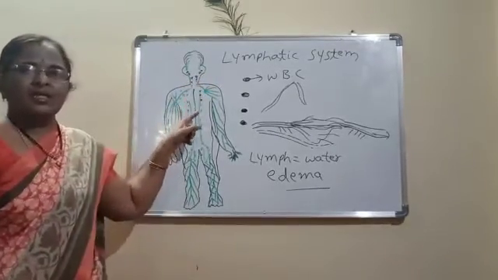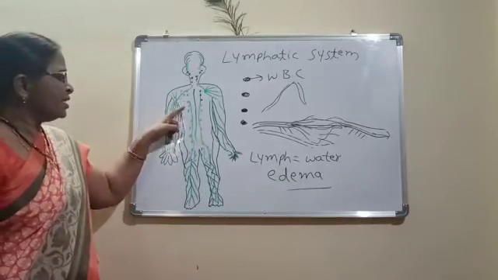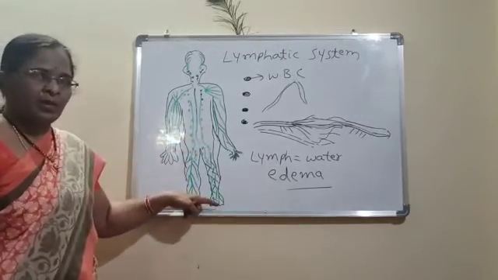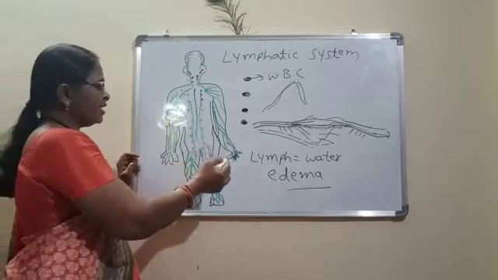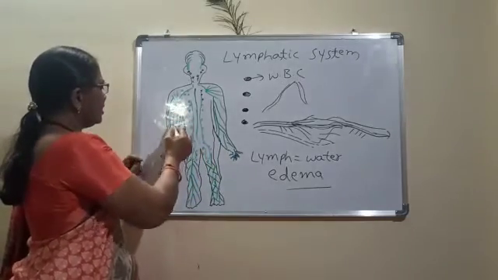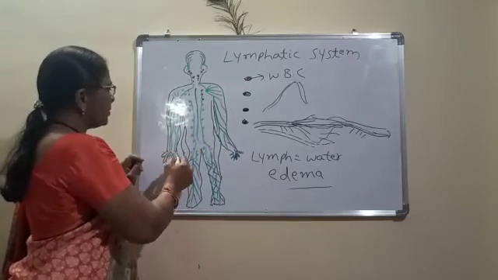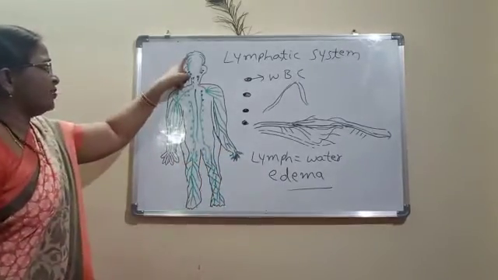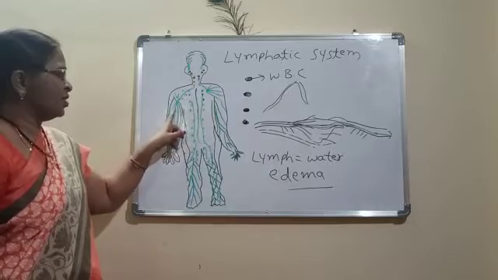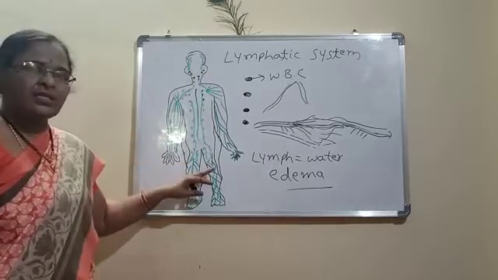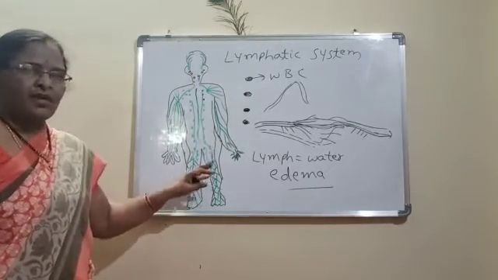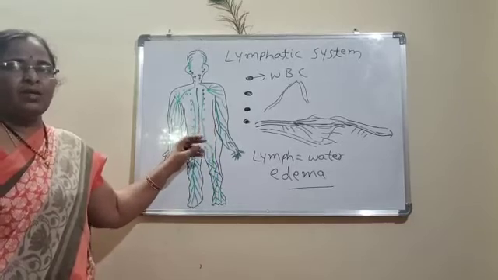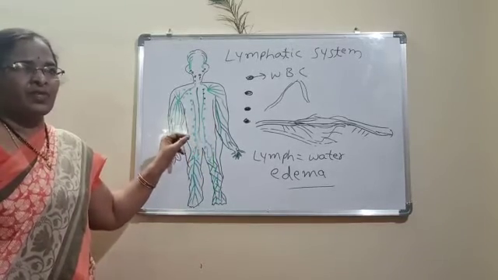This lymphatic system is present all over the body, and these lymph vessels reach each and every part, each and every cell of the body, whether it is head, ears, hands, legs, everything. They have lymph vessels.